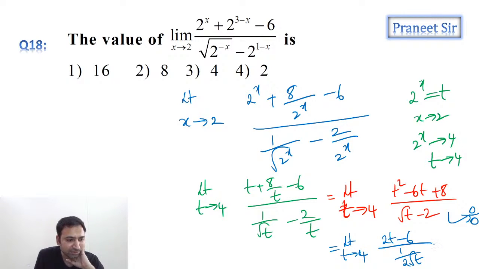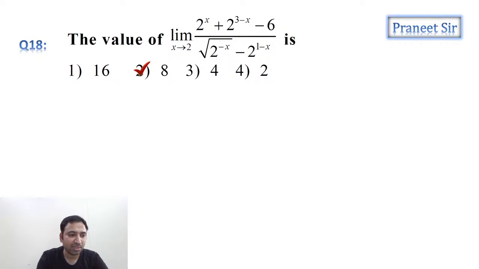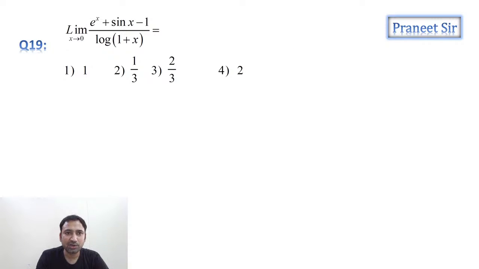Now substitute 4. How much are we getting? 8 minus 6, that is 2. And the denominator is 1 by 4. 2 by 1 by 4 is 8. So the answer is 8. Okay? Understood? So the second option is the answer, guys. Okay, right. Let's move to the next question.